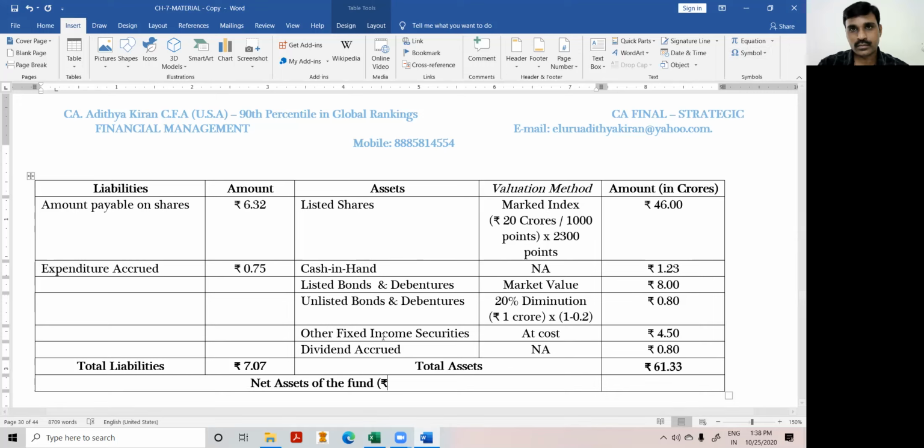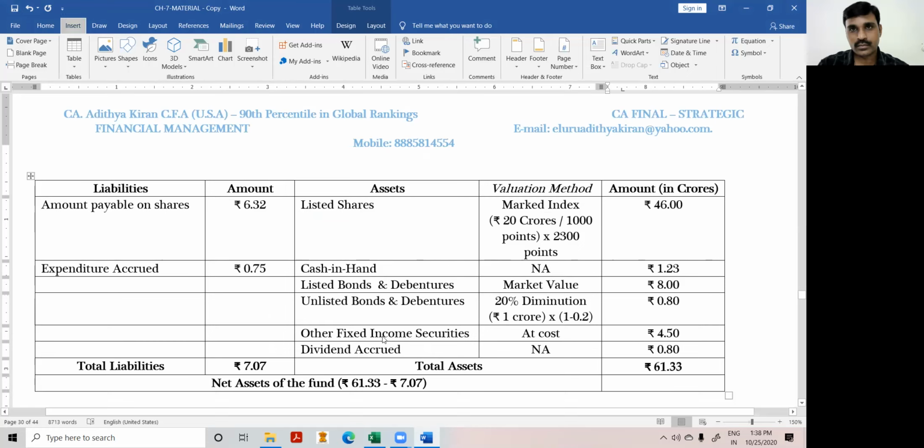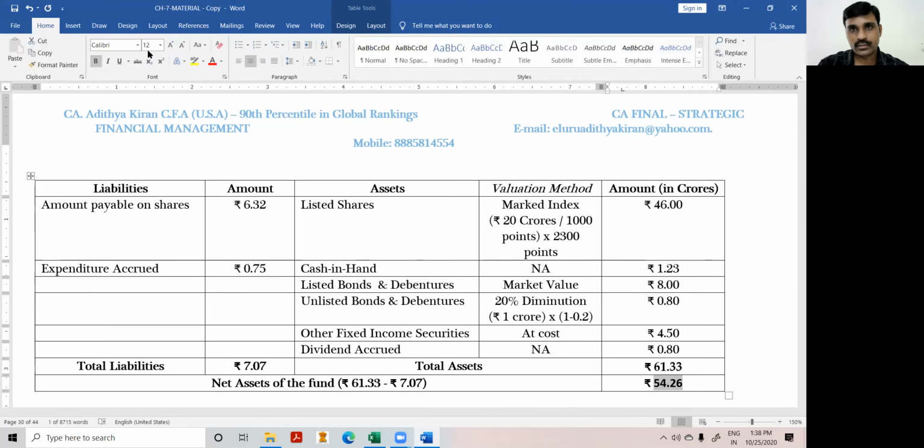That will be 61.33 minus 7.07, which is 54.26. 54.26 is our total net assets of the fund.